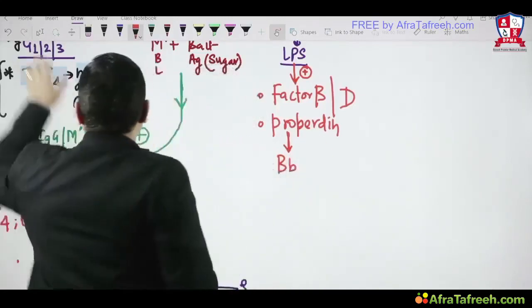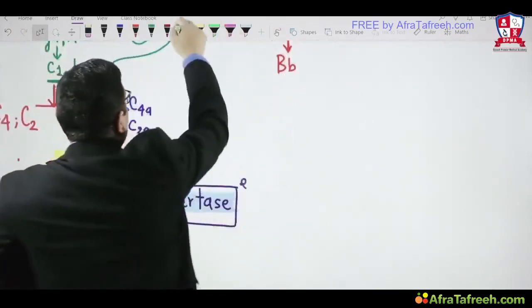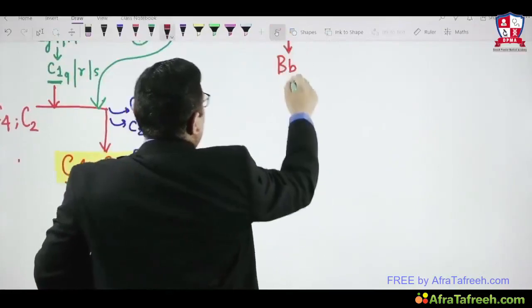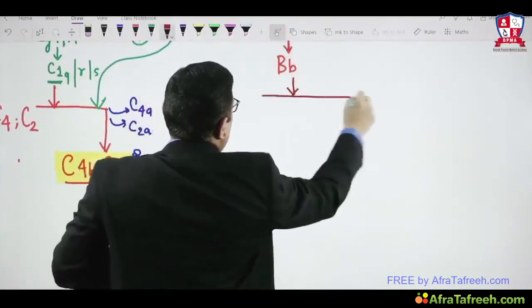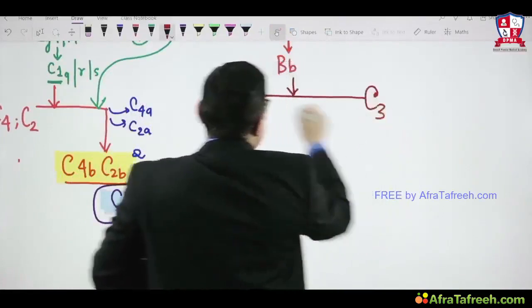And once this has been activated, there will be formation of Bb, right? And then this will activate cleavage of C3.